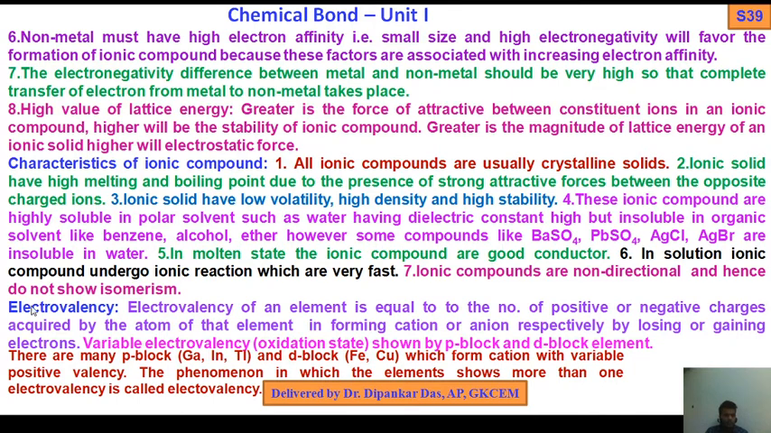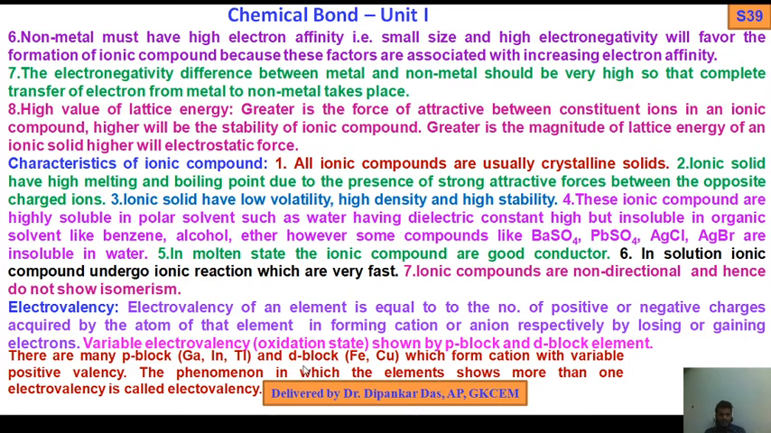Now come to electrovalence. What is electrovalence? Why is it called electrovalent bond? Electrovalency of an element is equal to the number of positive or negative charges acquired by the atom of that element in forming cation or anion respectively by losing or gaining electrons. Again I tell you, electrovalency of an element is equal to the number of positive or negative charges acquired by the atom of that element in forming cation or anion respectively by losing or gaining electrons.